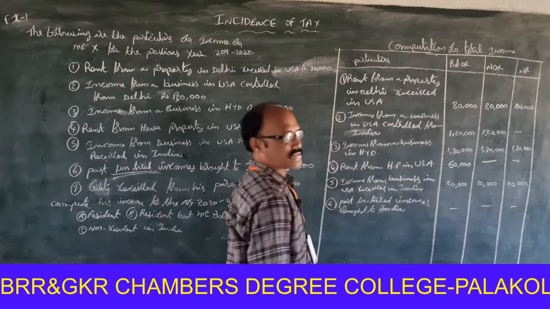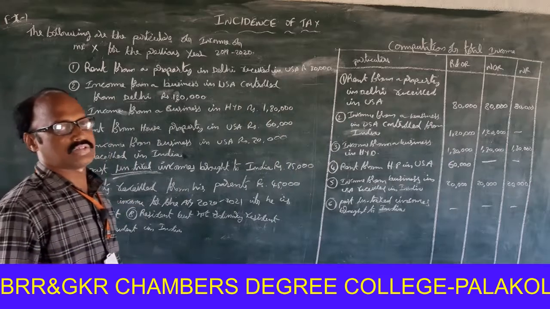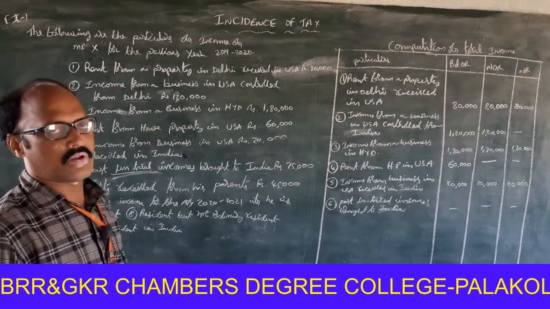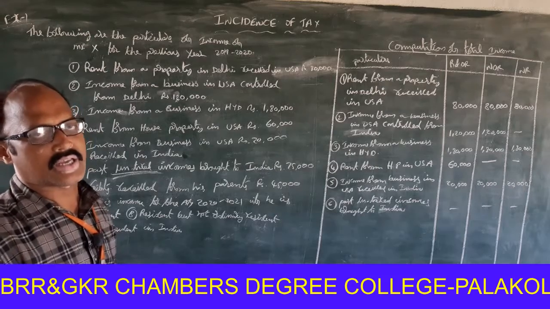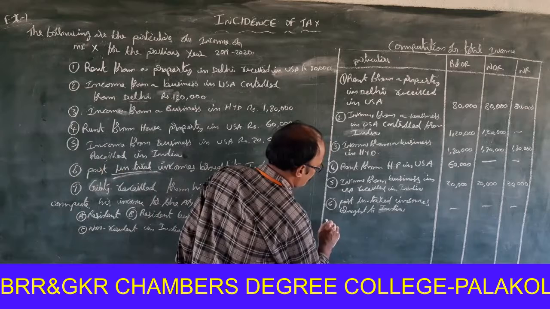It is not taxable. Next one, gifts received from parents. If it exceeds 50,000, it is taxable. Up to 50,000, it is not taxable. Exempted income.